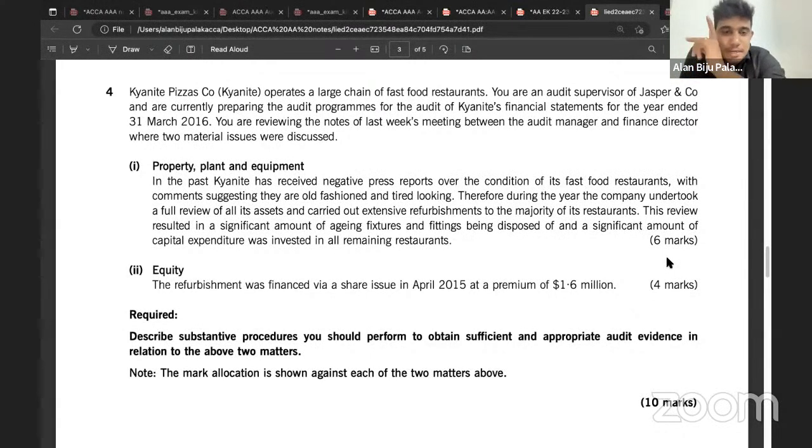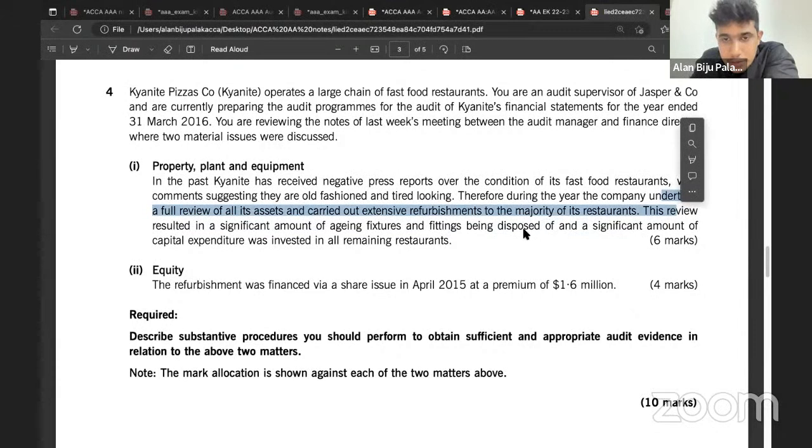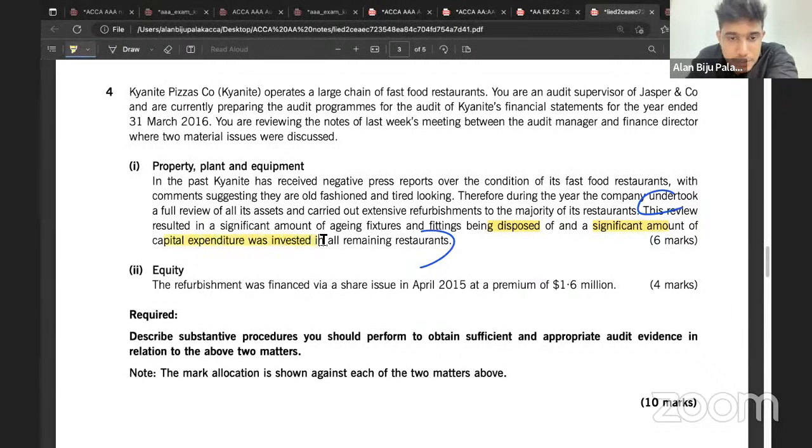of PPE. But they have asked for both the addition and disposal, right? Because the key point of this question is over here. It is clearly mentioned that during the current year, after performing review, they have disposed of some of the assets, and a significant amount of capital expenditure was invested in. So which means there's a disposal of the asset, and at the same time, there is an addition of the asset. So for 6 marks, you need to write equal points for addition of non-current assets and disposal of non-current assets. Is that clear, everyone?